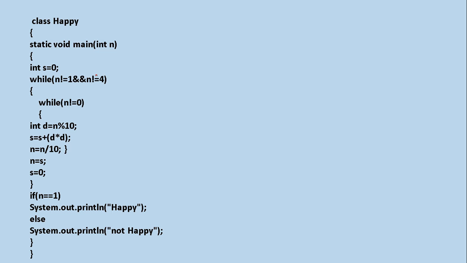Now look, we are going to consider the number as 32. So our n is 32. Now, before this, the loop condition will be checked. So n not equal to 1, yes, and n not equal to 4, yes, both are right. Now while n not equal to 0, please check n. 32 not equal to 0, yes.